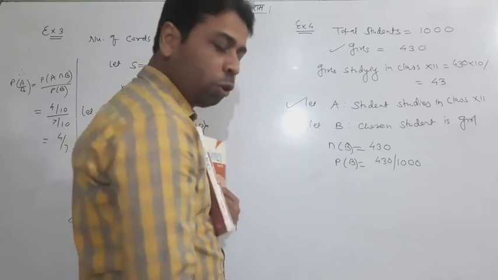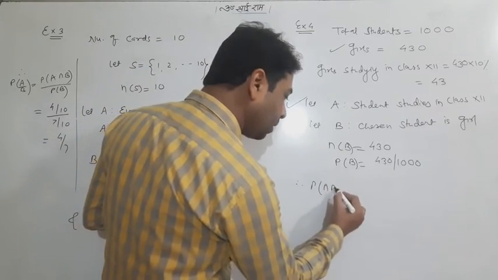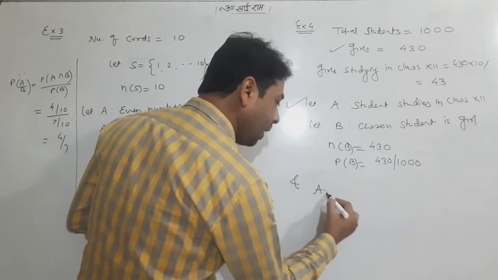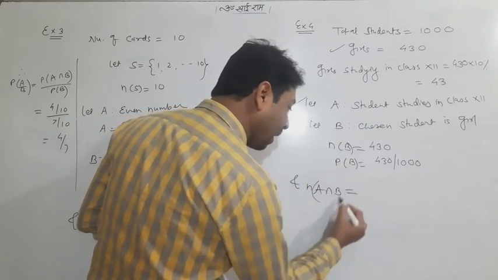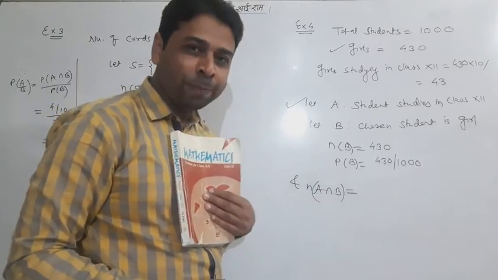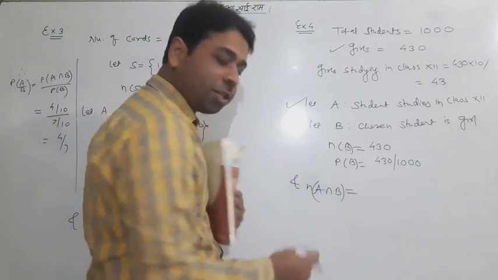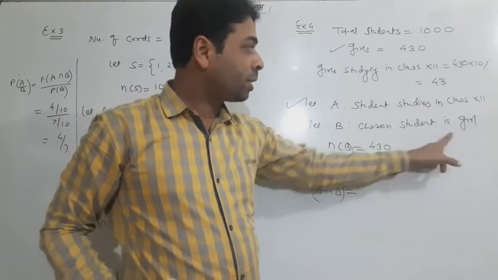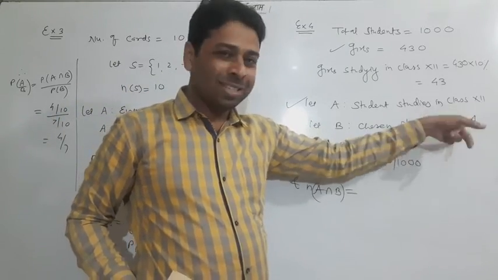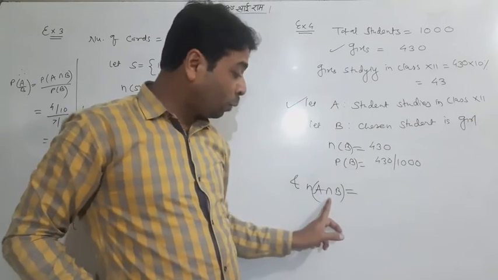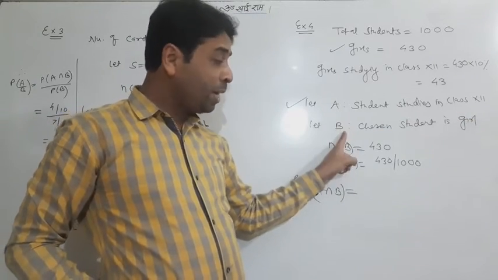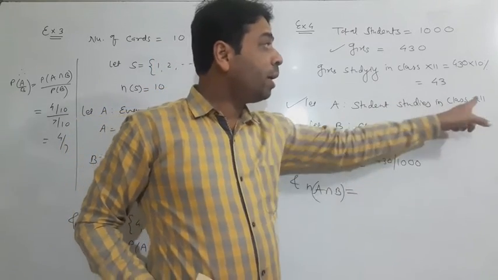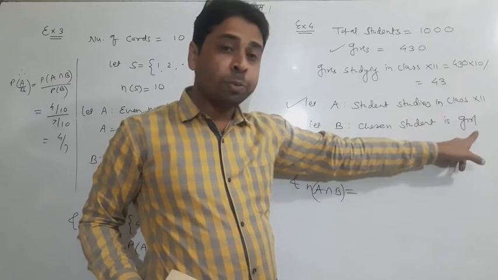Now what to do? We need one more thing now: A intersection B. Now try to understand A intersection B. A is that the student studies in class 12th and B is that the student is a girl. Can you combine this into a sentence showing the intersection of A and B? The common thing is that the student is in class 12th and must be a girl.